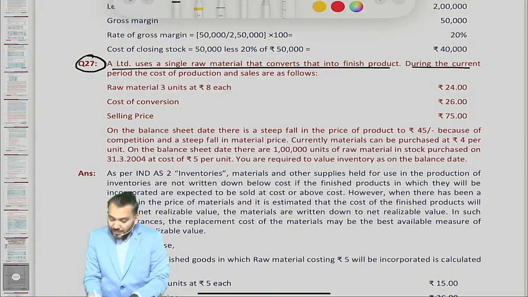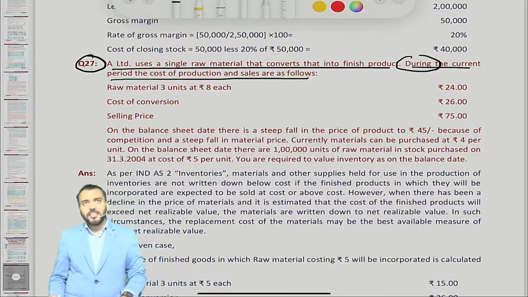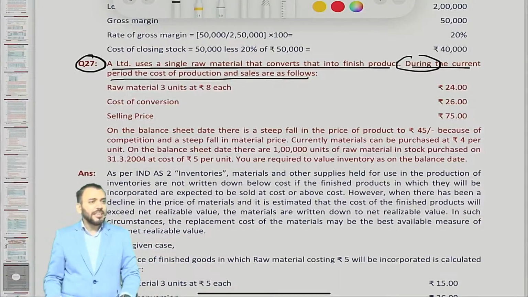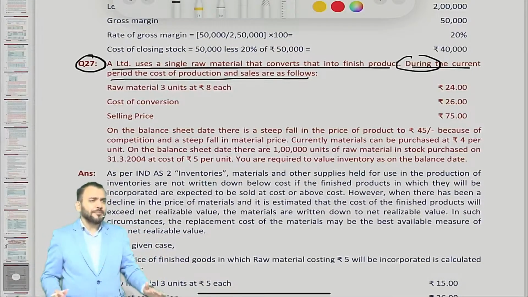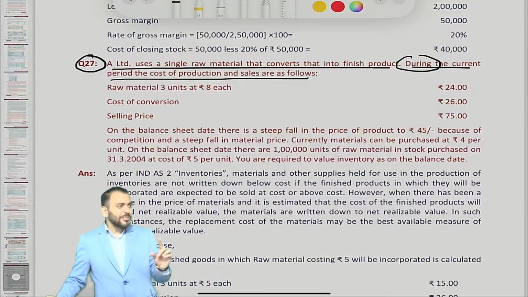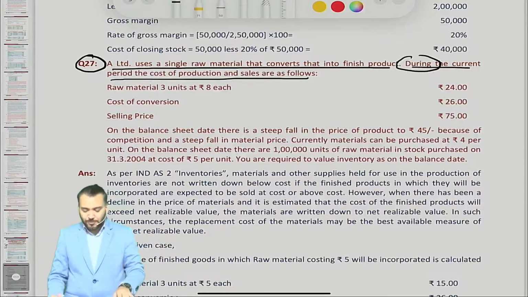During the current period, the cost of production and sales are as follows. It is the information given at the beginning of the year, at the end of the year, at any point of time. When I say "during," what does it mean? At any point of time.